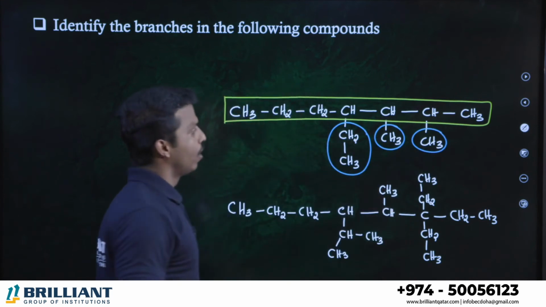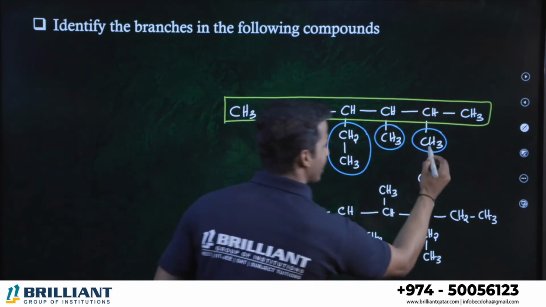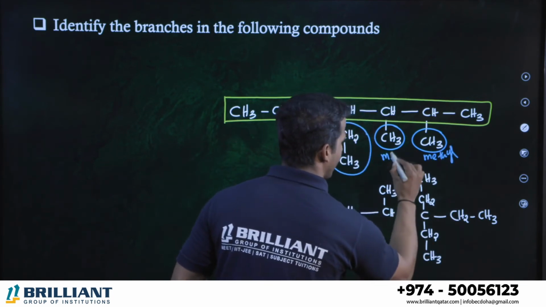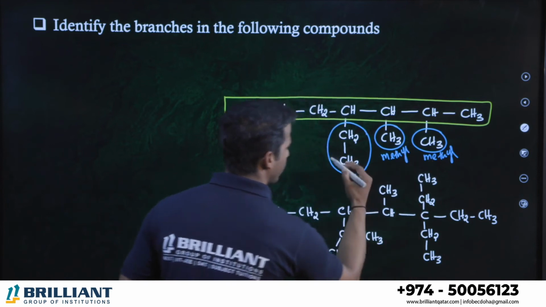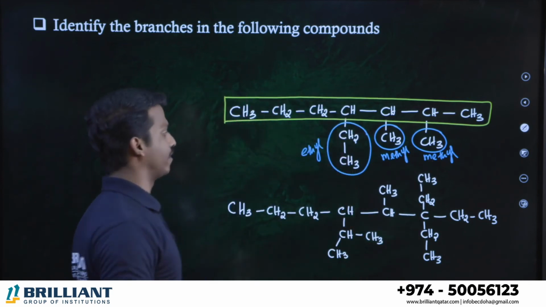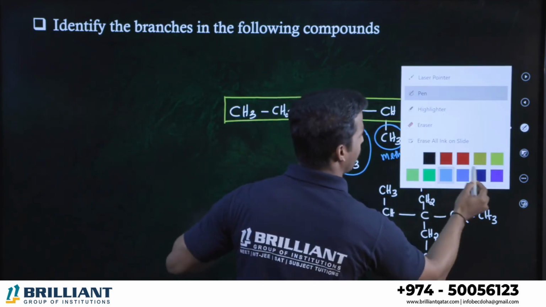another branch. Can you identify what this branch is? Simple, right? CH3 is known as what? Methyl branch. CH3 again, methyl. What is the name of CH3CH2? That's called what? Ethyl. Alright? Ethyl.